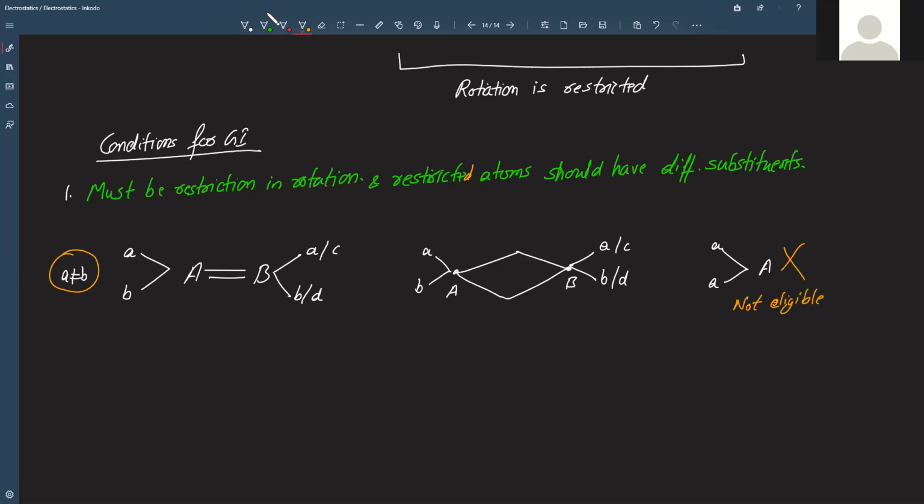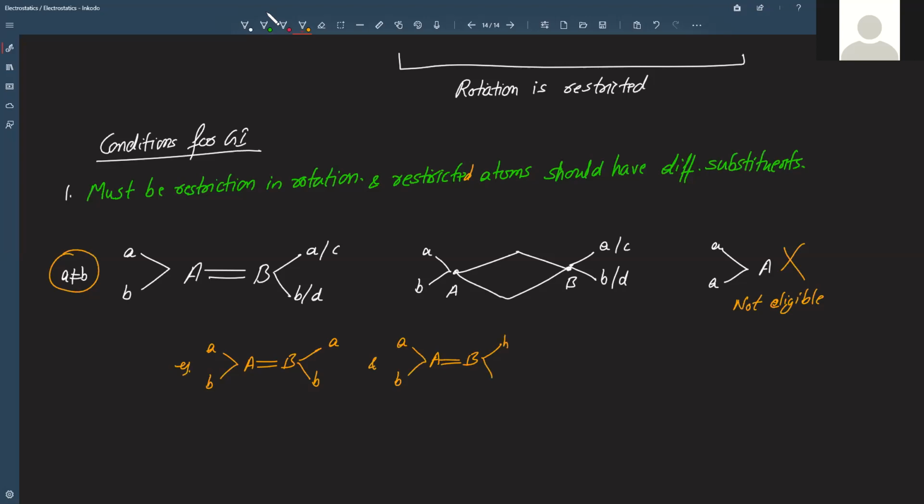Now, why do we say it is not eligible? Because there has to be a rotation. Rotation around a double bond is not possible. So these compounds can be in either of two forms. Say, for example, you may have A double bond B, with A, B on one side and A and B on the other side. So this is one configuration, and another configuration can be A double bond B, A, B, and on this side B, A.